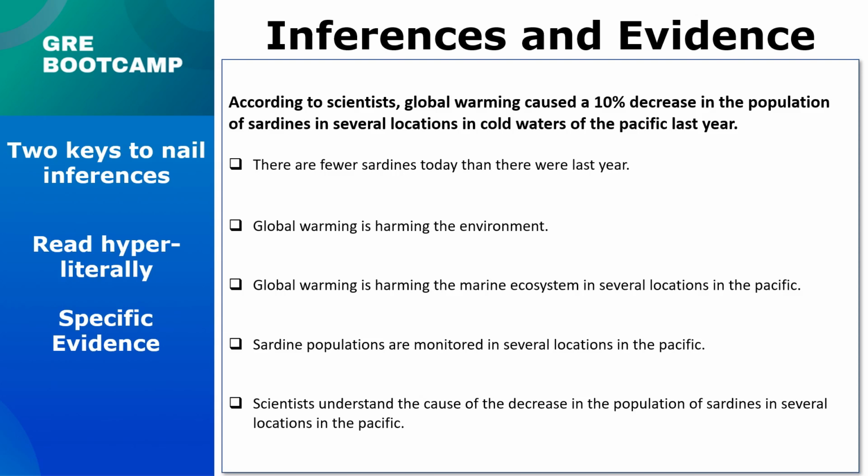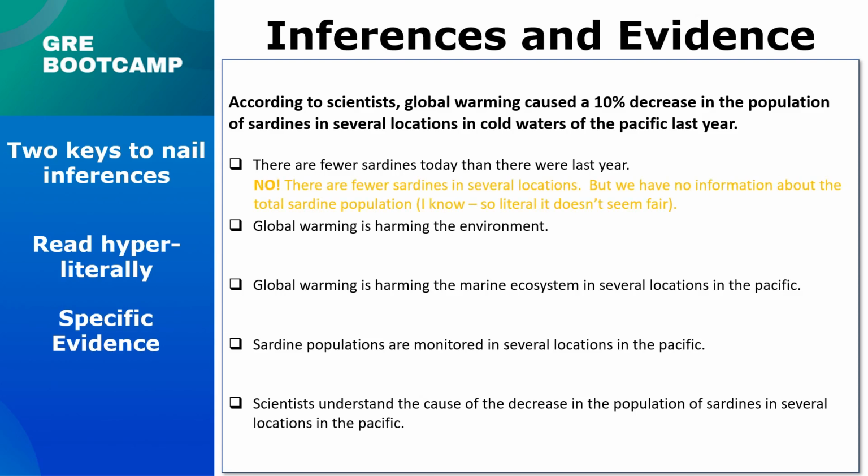Okay, first sentence. Can we assume that there are fewer sardines this year than last year? No, we can't. We're told that there are fewer sardines in certain parts of the ocean, but we're not given any information about the total sardine population. I know it's super picky and super literal, doesn't even really seem fair, but that's how the test works. Also, after we do a few of these, you're going to get the hang of what you're allowed to assume and what you can't.